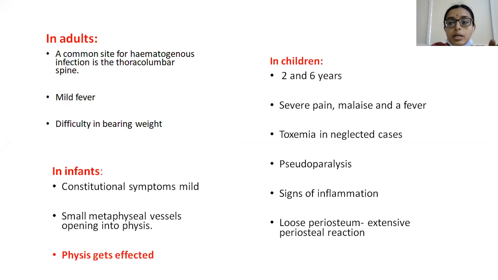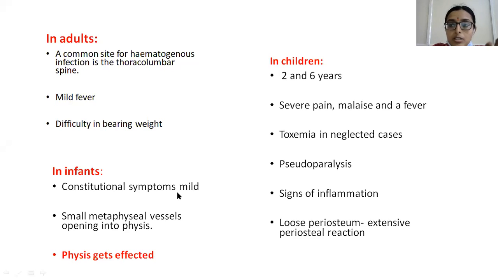And there will be pseudoparalysis. That is, the patient, because of the pain, will not be moving the affected limb as he moves the other normal limb. So this is pseudoparalysis. Apart from that, you will also have the signs of inflammation, like local rise of temperature, and redness because of the increased hyperemia, and tenderness will also be there in that region.